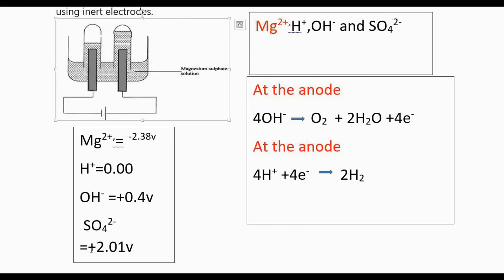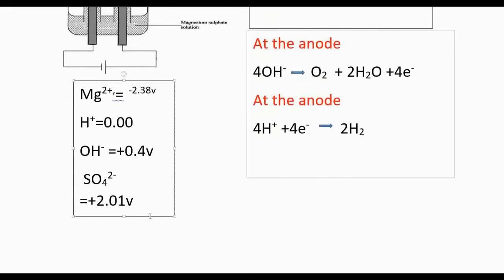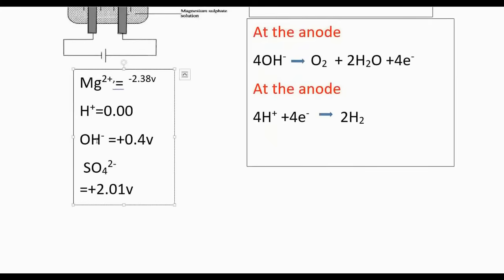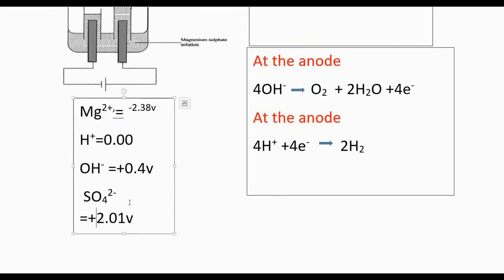Let us look at the standard electrode potential for hydroxide ions and the sulfate ions. The sulfate ion is positive 2.01. Hydroxide ion is positive 0.4. I told you the most positive is a strong oxidizing agent, and a strong oxidizing agent is very mean.